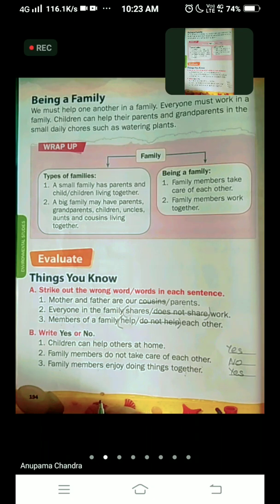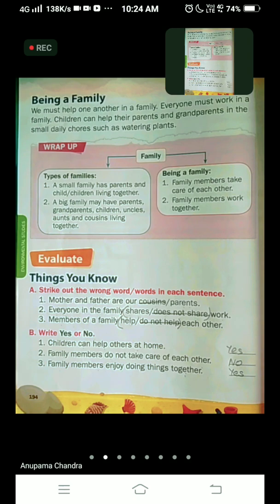Sometimes we play together, sometimes we watch TV together, sometimes you can help your mother doing the dishes, right? Or helping your mother in cleaning the house. So we all enjoy doing things together. Now let's come to page number 195.